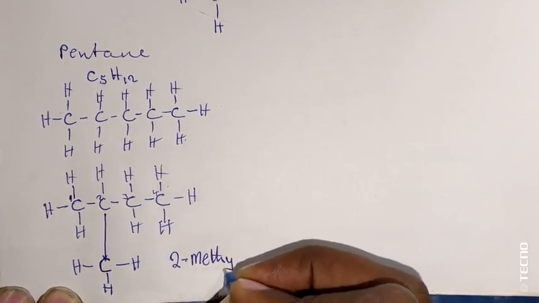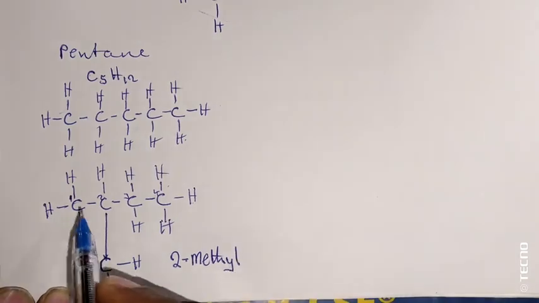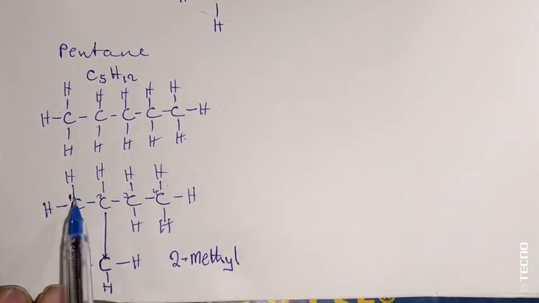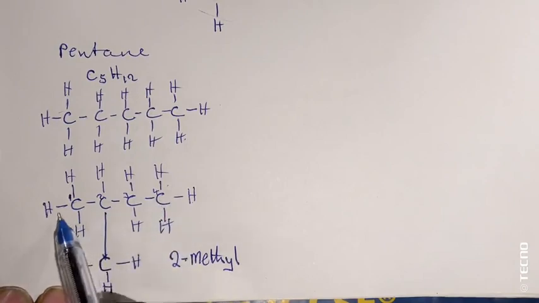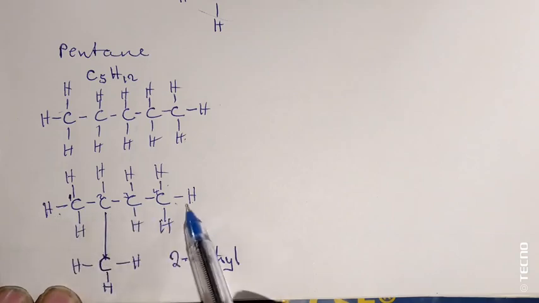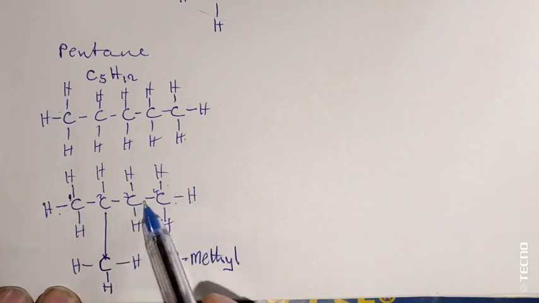Then this side, when you count them straight, has 1 2 3 4 carbons.